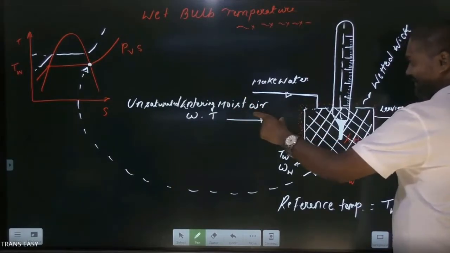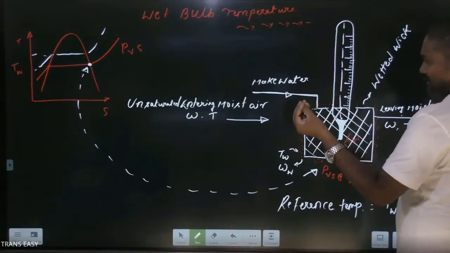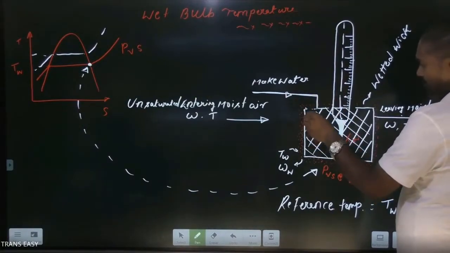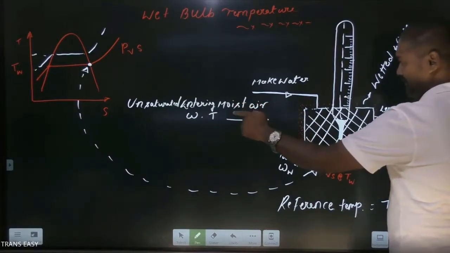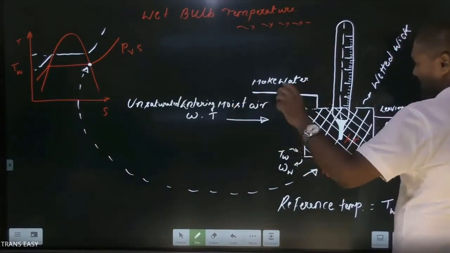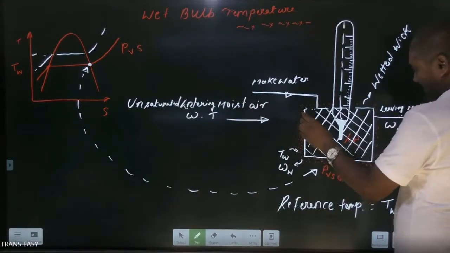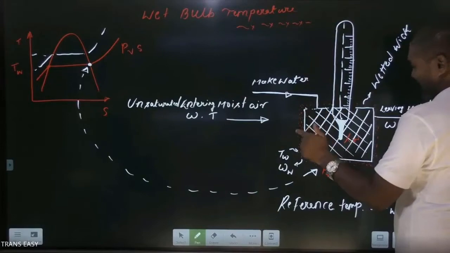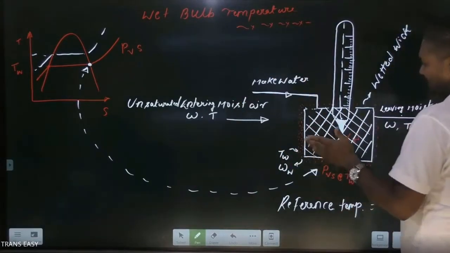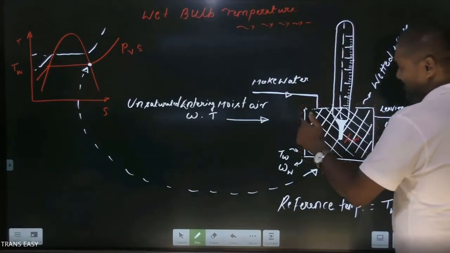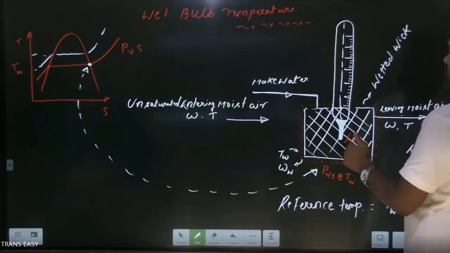Mole fraction of water vapor is higher at the surface of wetted wick, and lower in the entering moist air. It means higher concentration is existing here. So due to concentration difference, mass transfer takes place from higher concentration to lower concentration. So here we have mass transfer and heat transfer from entering moist air to wetted wick.